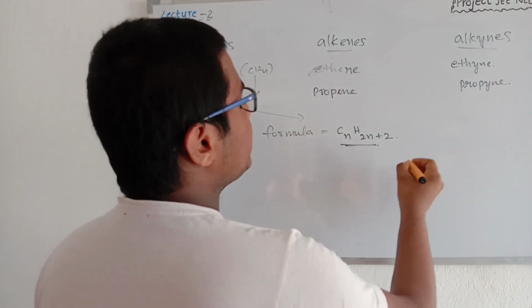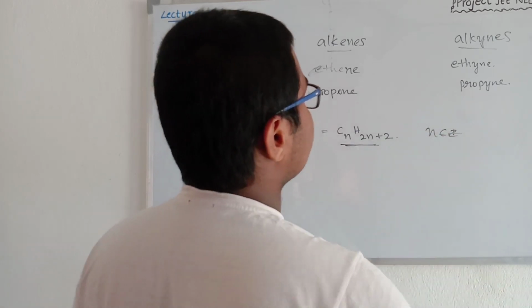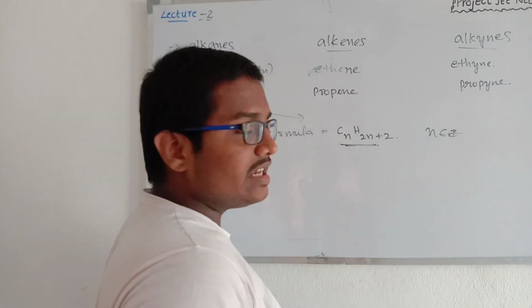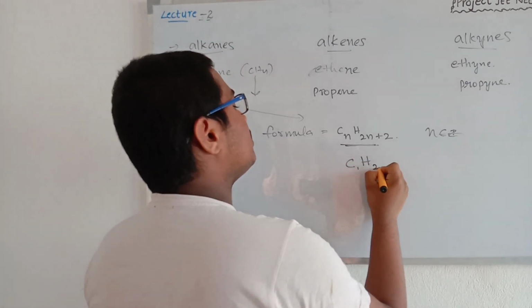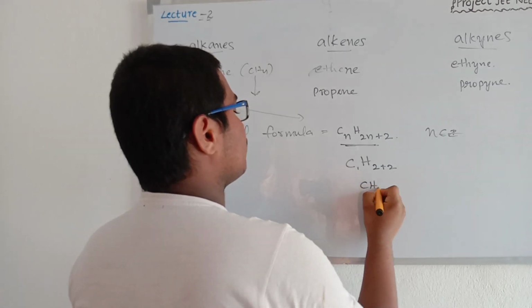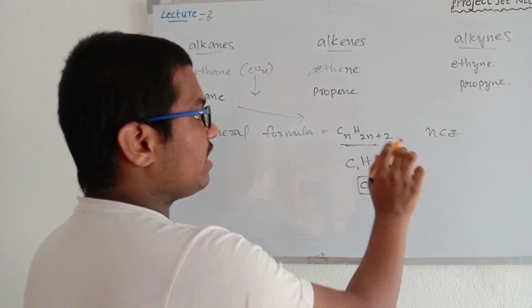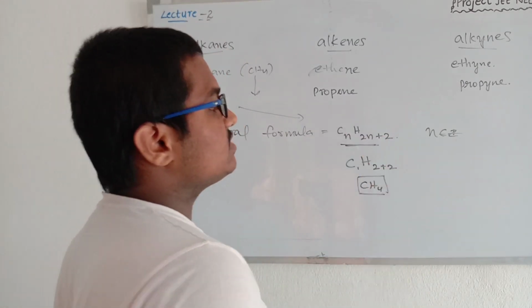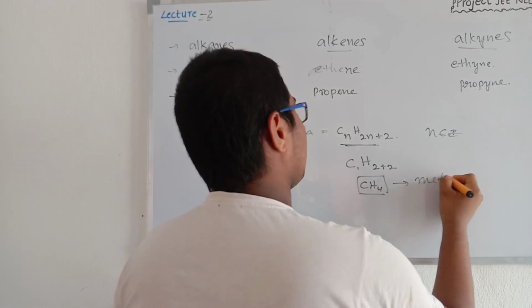For example, where n belongs to integers, suppose n is equal to 1, then C1H(2 into 1 plus 2), which is CH4. We got methane. If we take carbon 1, we attach 4 hydrogens and we get methane.